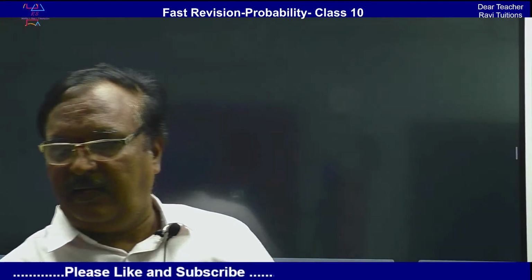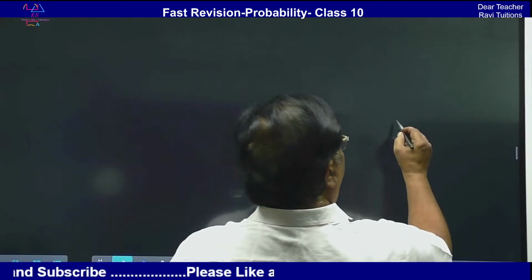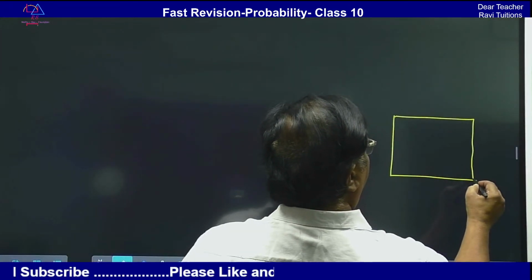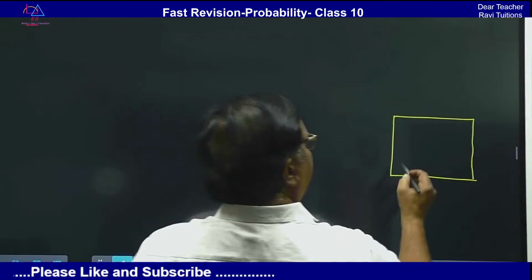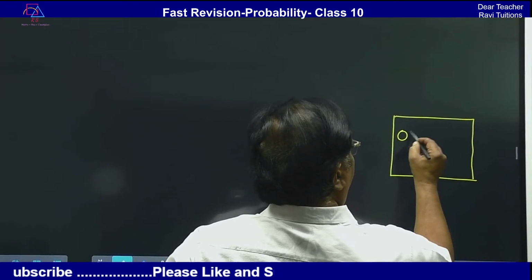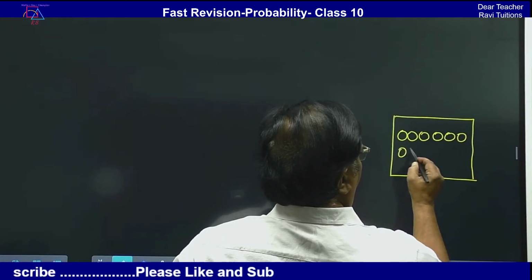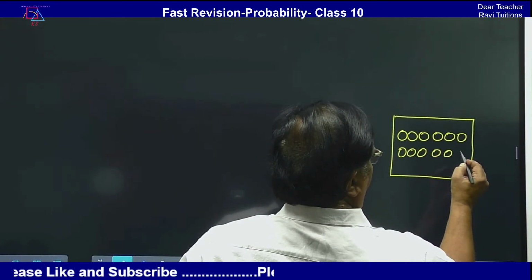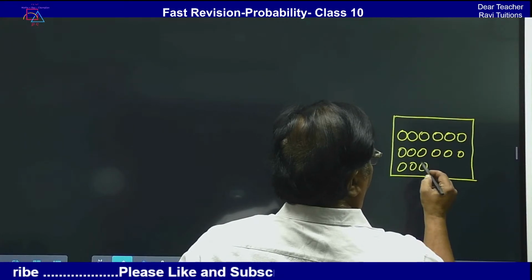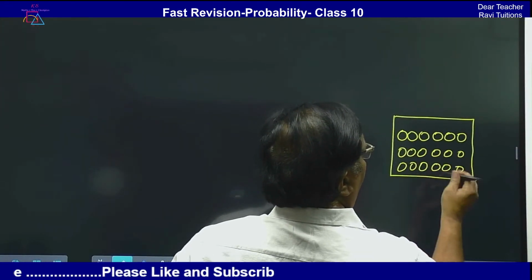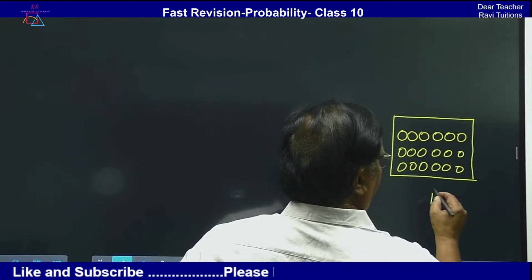Okay, I will give my own example. There is a box. In this box, some balls are there. So these are the balls. Total 18 balls are there.